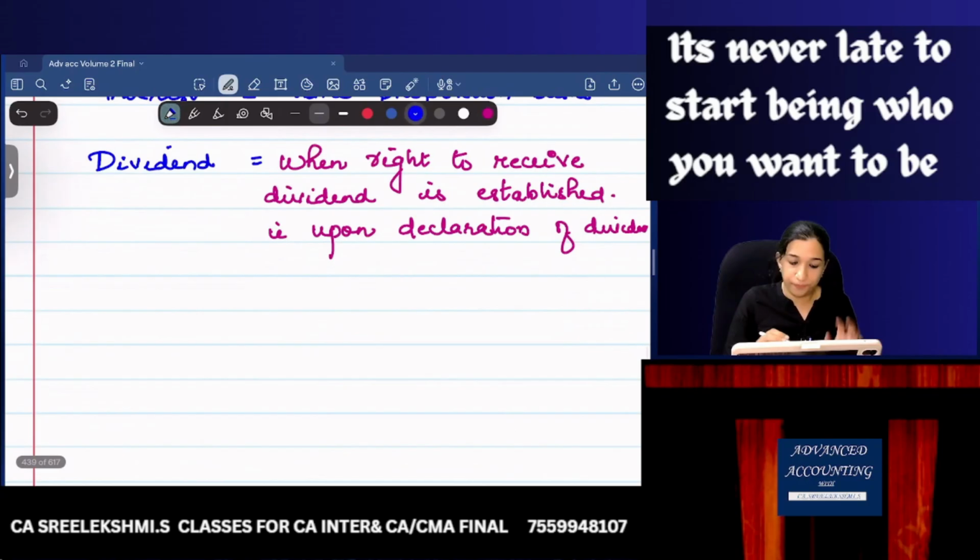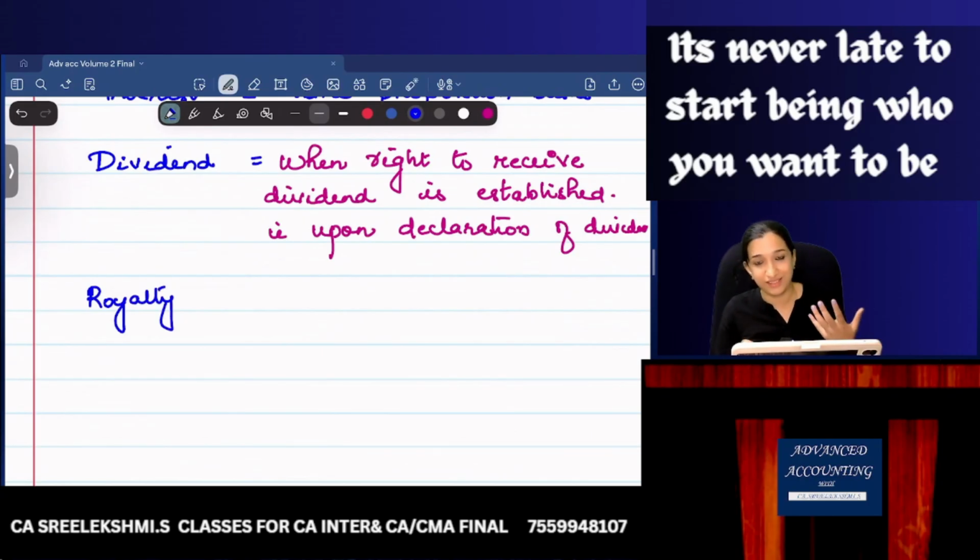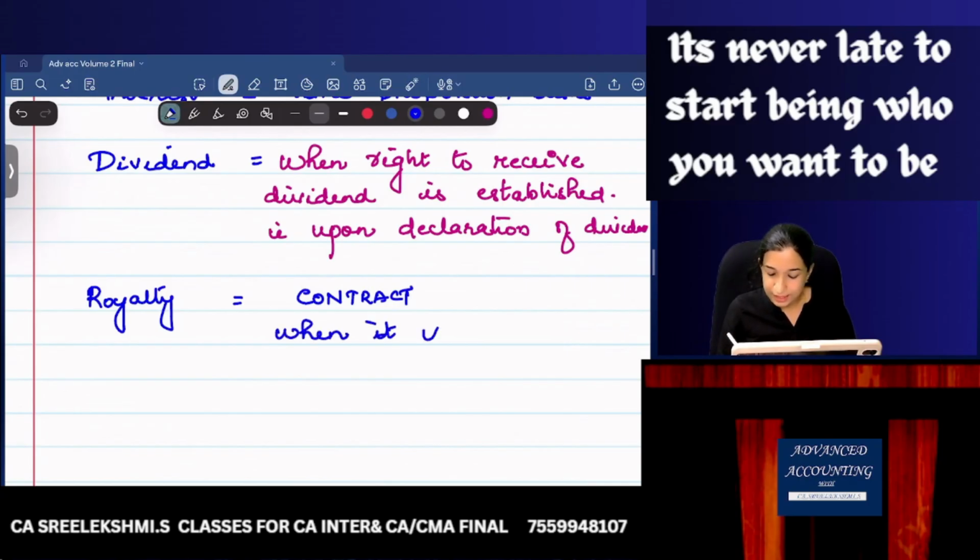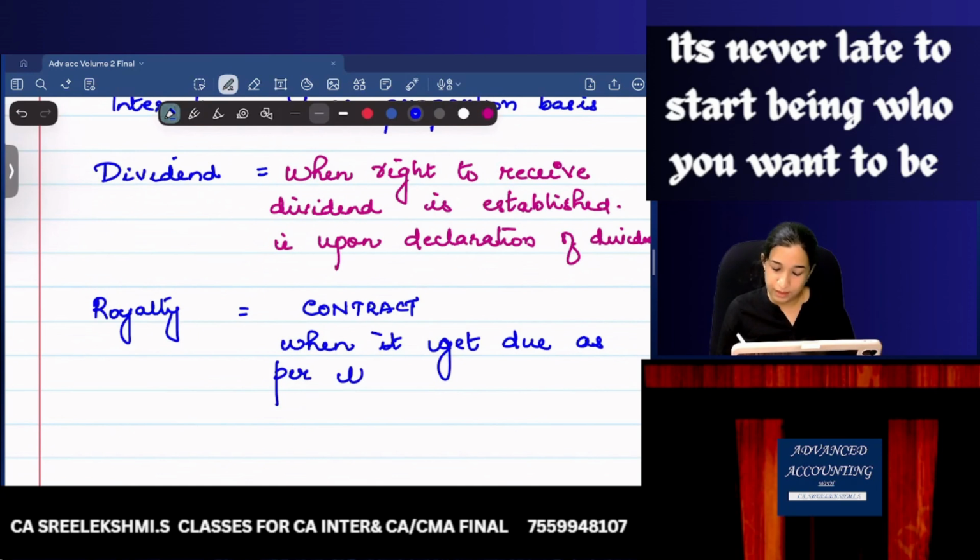Then the last one: interest, dividend, royalty. Royalty, I was telling, the best example is like rent. If there is a royalty, there will be a contract. So royalty is recognized when it gets due as per the contract. As per the contract, when it gets due, revenue can be recognized.